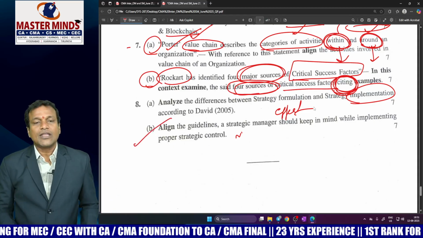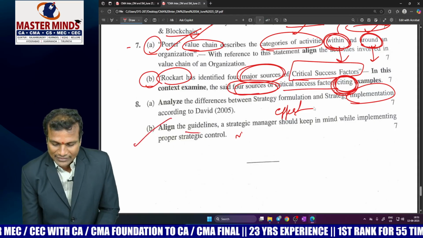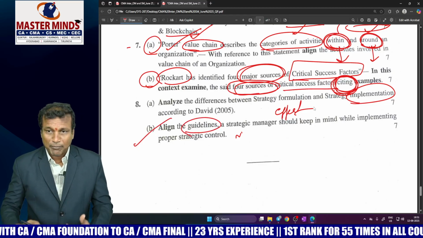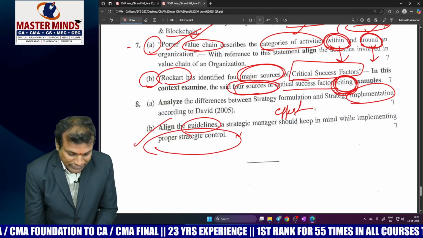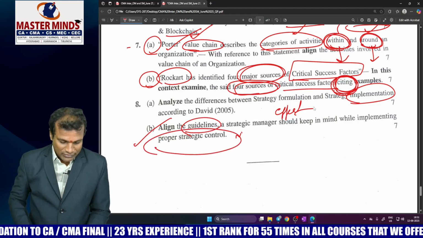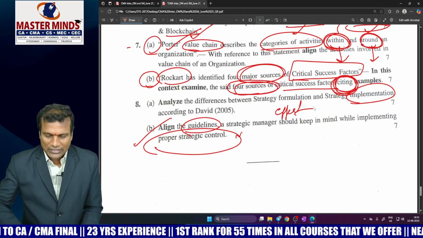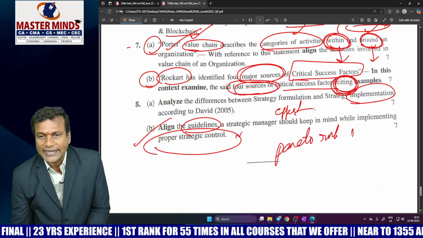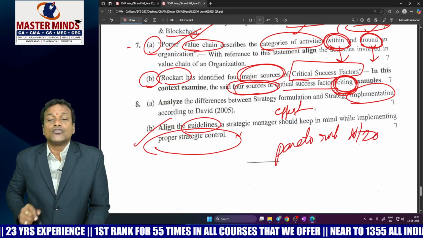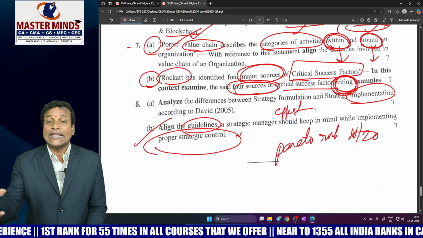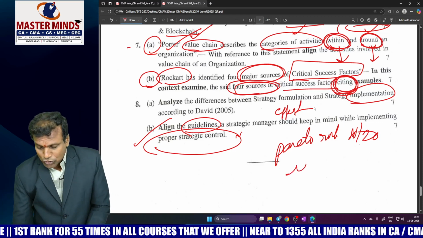Right, now look at the question number 8B. Now he is asking us to represent the guidelines a manager should keep in mind while implementing proper strategic controls. If a manager wants to use some controls in the business organization, what are the guidelines you have to follow? The first one, it's a rule called Pareto's rule, 80/20 rule. Please focus on 20% of the main activities, which will give you 80% of the results. Then control should be reasonable.